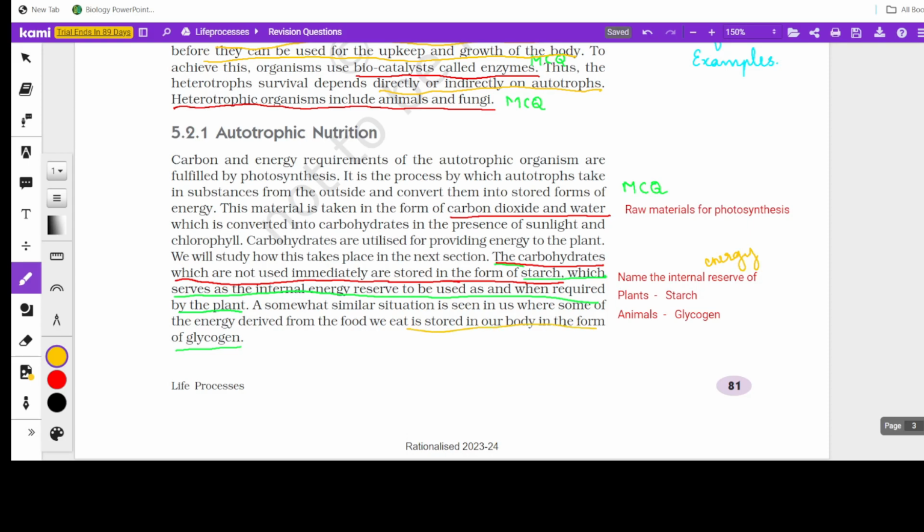Internal energy reserve is a frequently asked question. Then one more thing we should remember: the carbohydrates which are not used immediately are stored in the form of starch. It means during photosynthesis, plants produce some soluble form that is immediately converted into a complex form which is not dissolved. So that part is important.